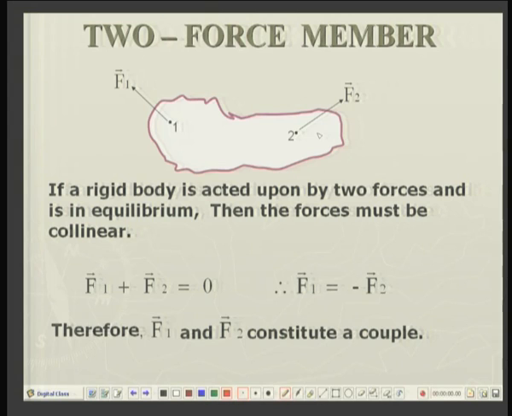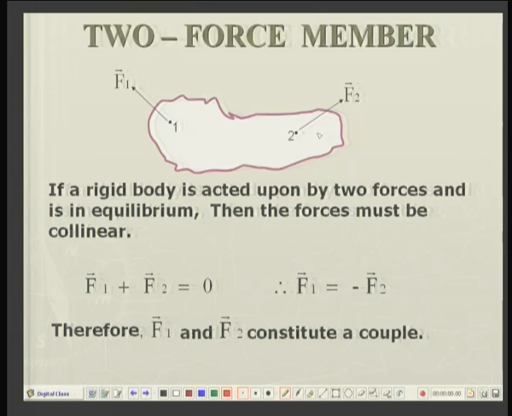As we will be seeing in the next lecture, when we deal with structural mechanics, the truss problems, those members or elements of a truss, they are good examples of two force members, because two forces are acting on the ends of the members through pin joints.